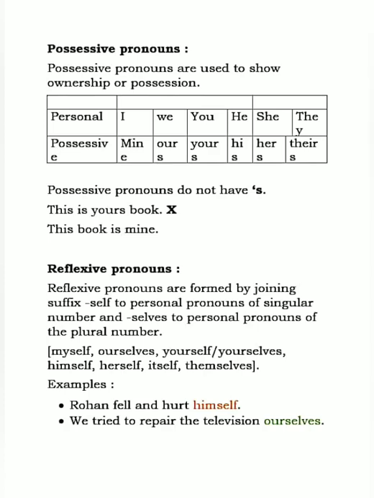One thing you should always remember: we never use an apostrophe in a possessive pronoun. We should not use apostrophe s. If I'm writing yours, it will be yours, not apostrophe s. Is that clear? Mind it. For example, this is your book. This is yours book, no, it's a wrong one. This book is mine. You can say it like this.